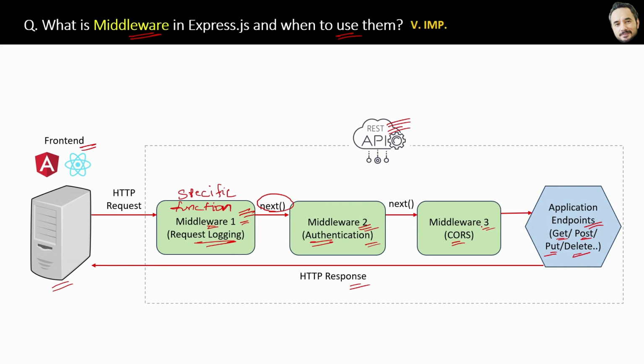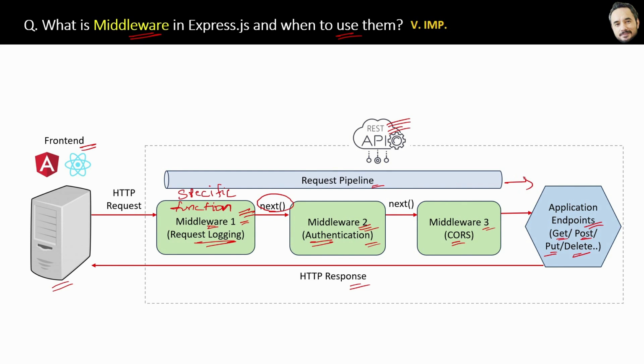So one more thing here. Together, all these middlewares are also called the request pipeline, because all requests are coming from the front end and have to pass through this pipeline, and then they will reach the business methods, the get, post, real methods. Great. That is the whole story of the middleware.